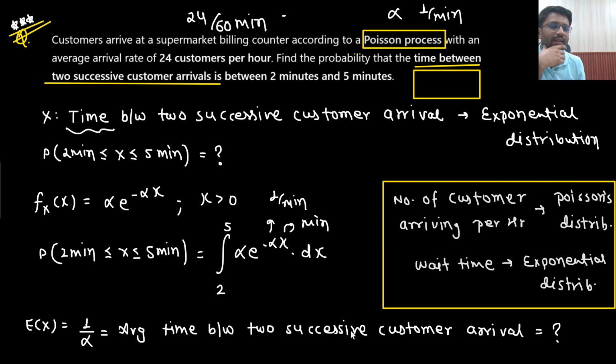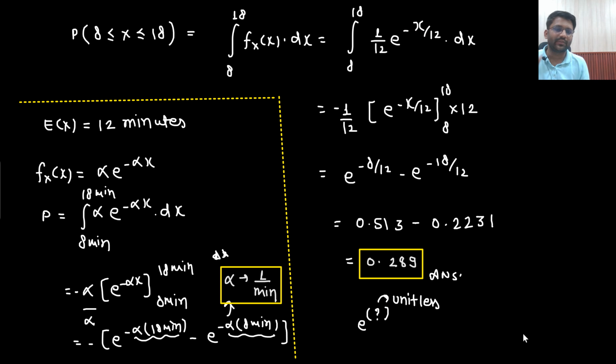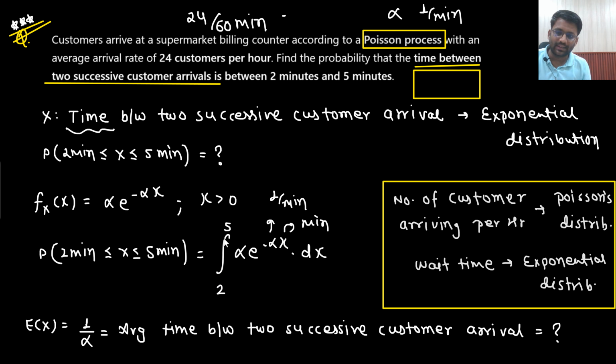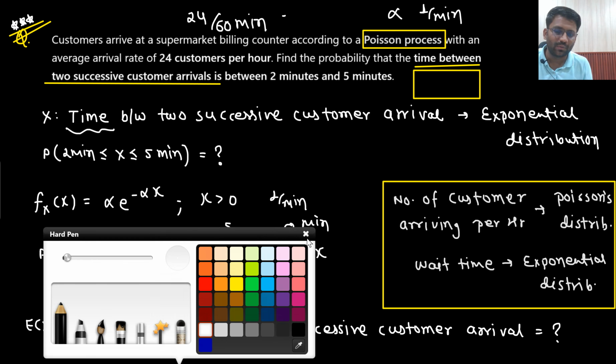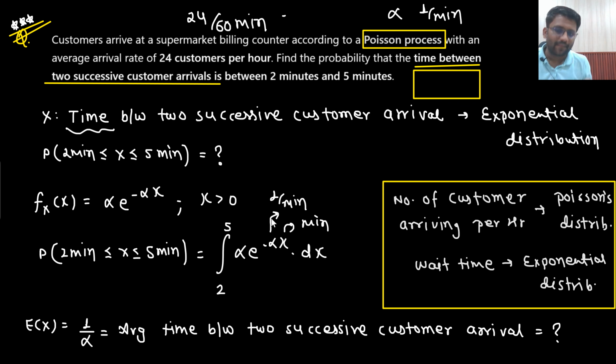That's it. If you don't want to think too much. Here I am explaining, that's why I need to explain the meaning of everything. But just by this scenario, if someone is smart enough, he will think that I need to put the value of X here. X will be having the unit of minutes, then alpha will have the unit of 1 by minute only.